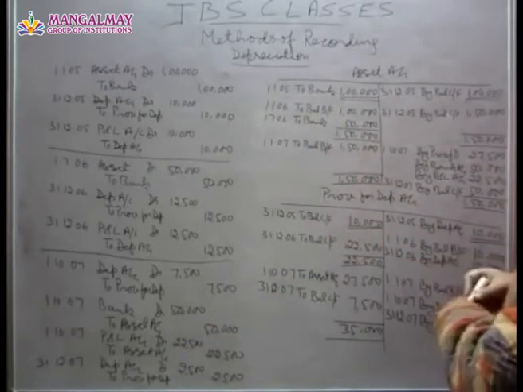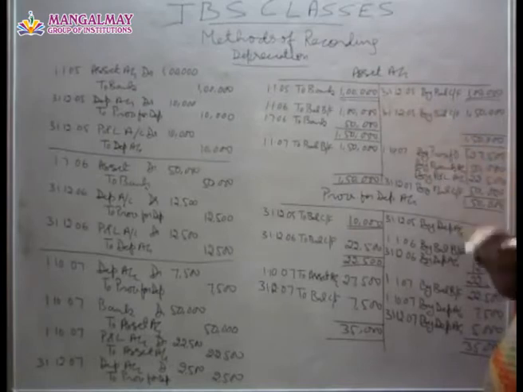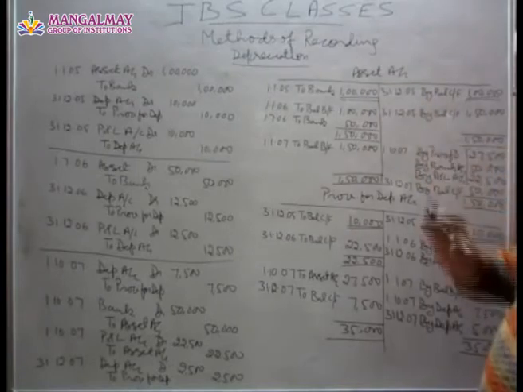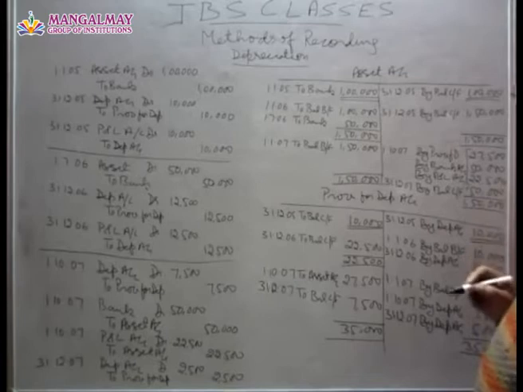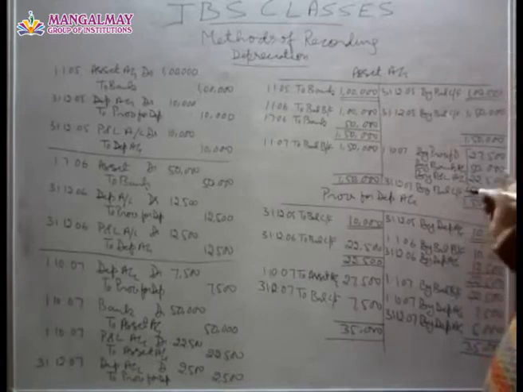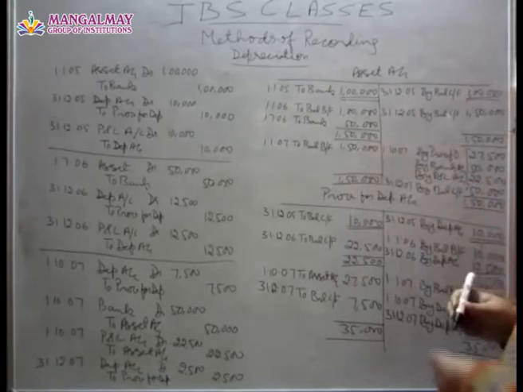And if you look at it, this total accounts for rupees 1 lakh, that is the machine. So it has gone out of the asset account, 1 lakh. Now the balance carried forward is only the second machinery, 50,000. Okay, it will be carried forward to the next year.